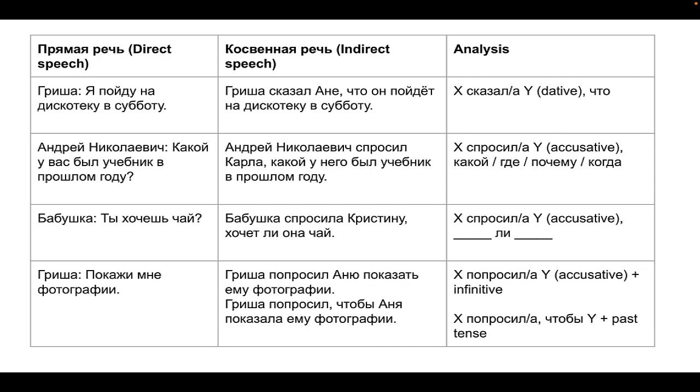There's a second way of doing this as well. The first part is the same until we get here. Someone asked, that someone else do something else. And because of чтобы, we will need the past tense. Here's our example. Гриша попросил, чтобы Аня показала ему фотографии.